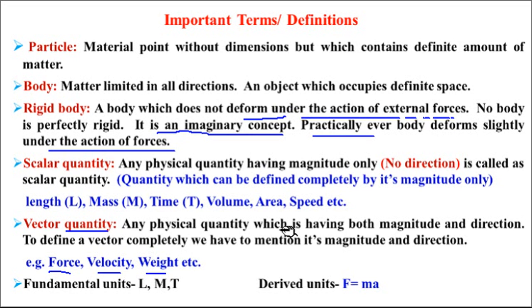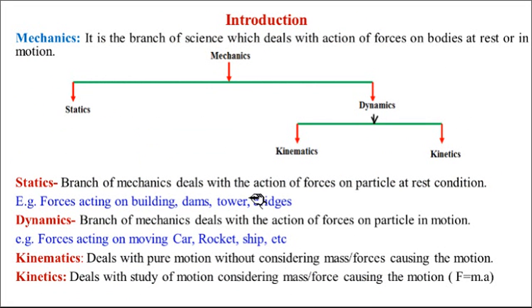There are two types of units we have discussed in physics. The first is fundamental units, that is length, mass and time. Fundamental means they do not depend upon other units for their measurement. Such units are called fundamental units. The next is the derived unit. These depend on other quantities for their measurement, and are called derived units. So this is about a few terms.